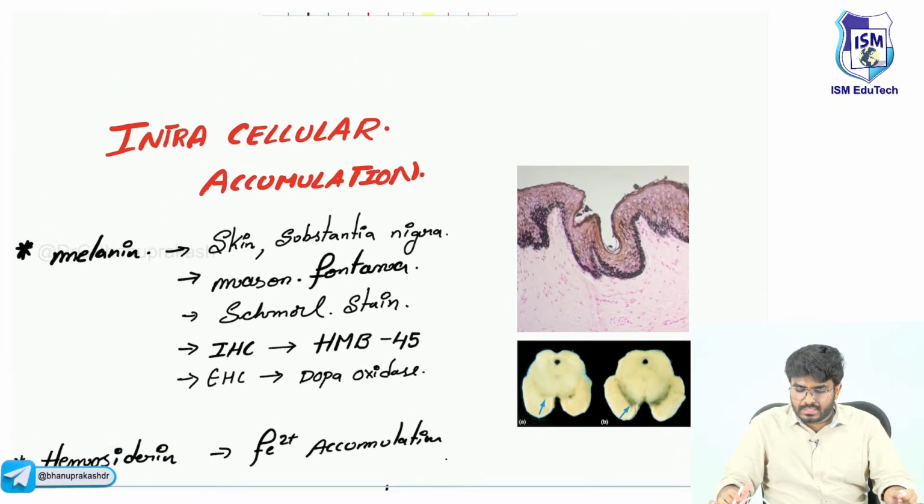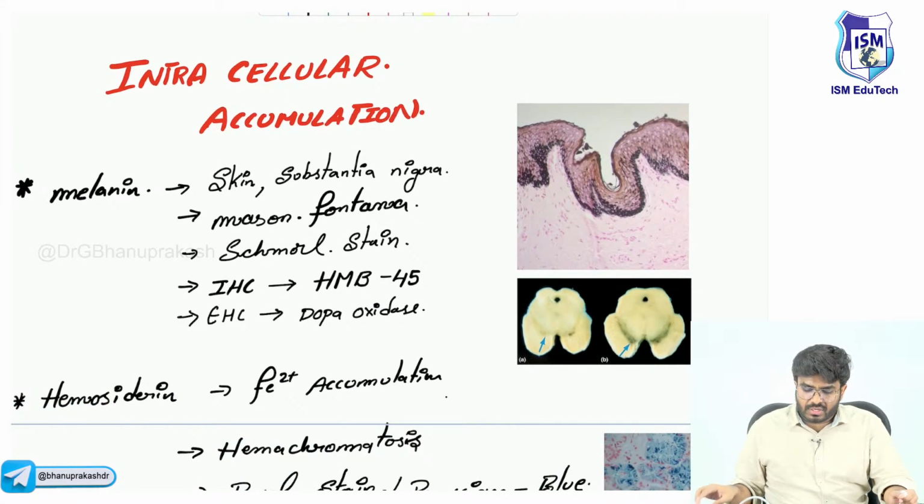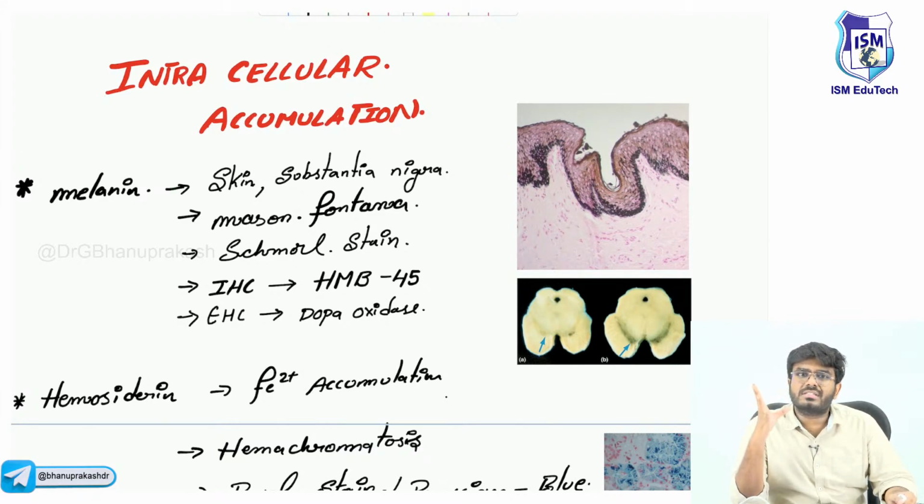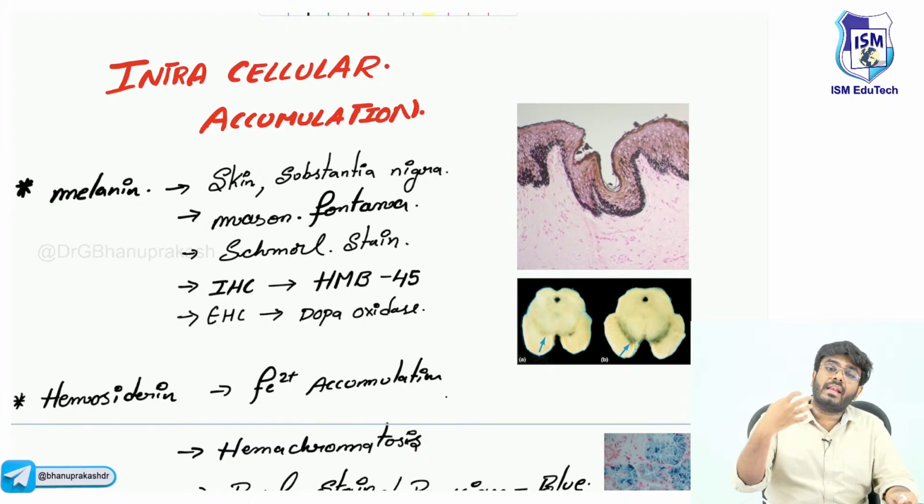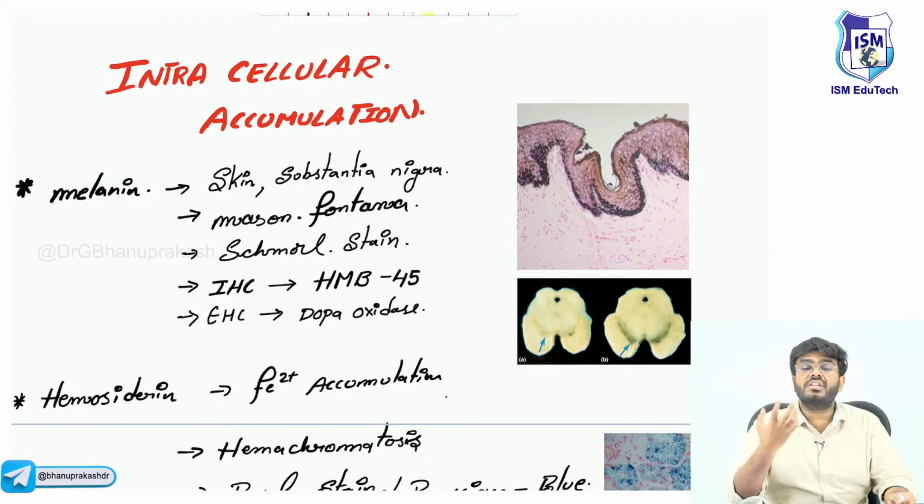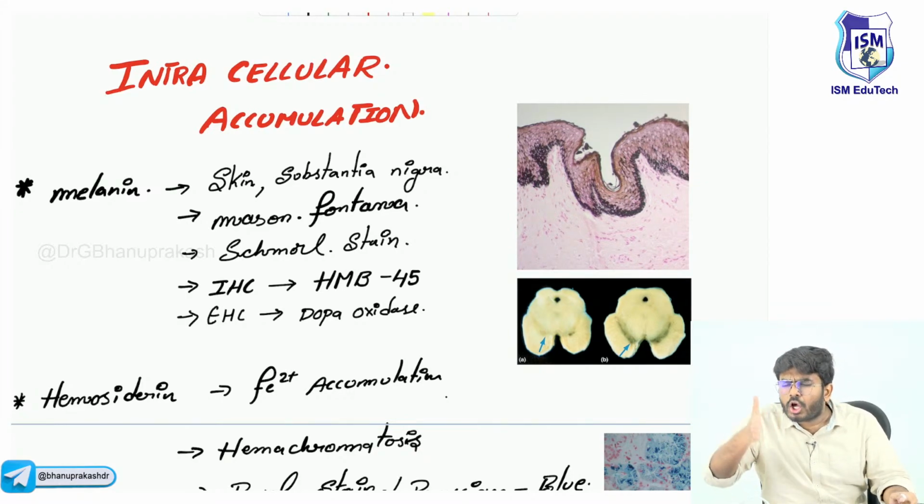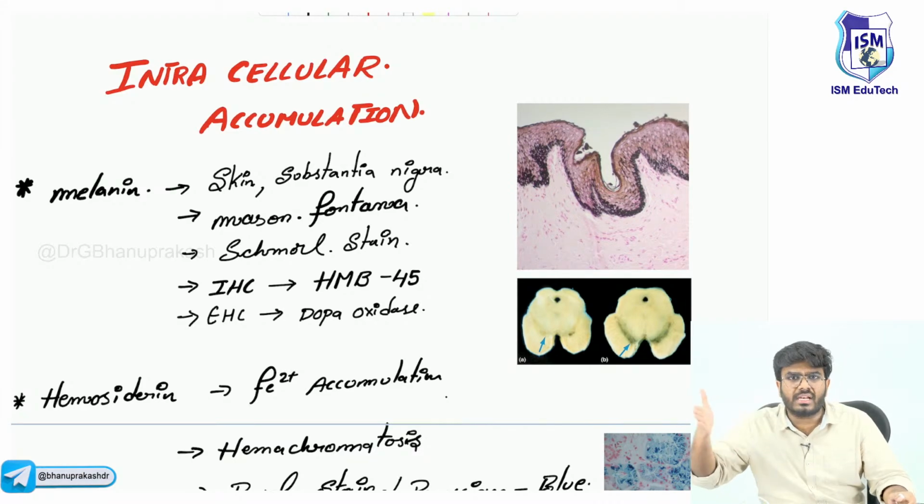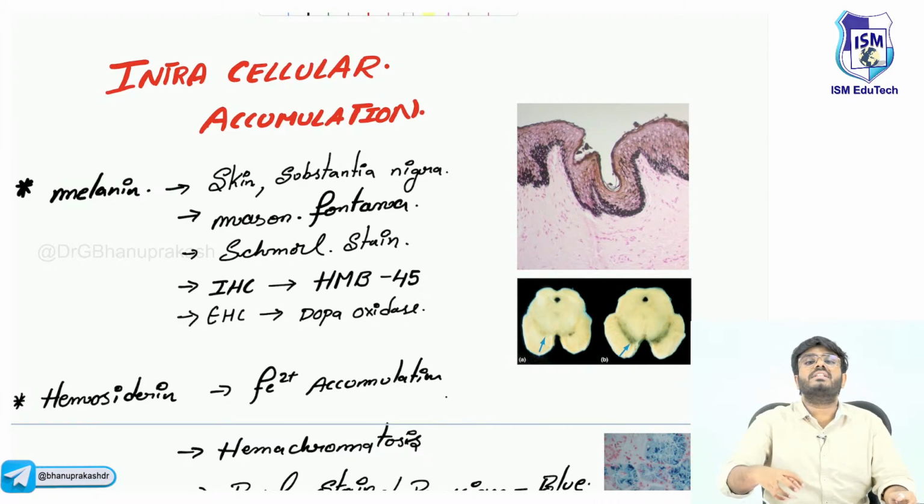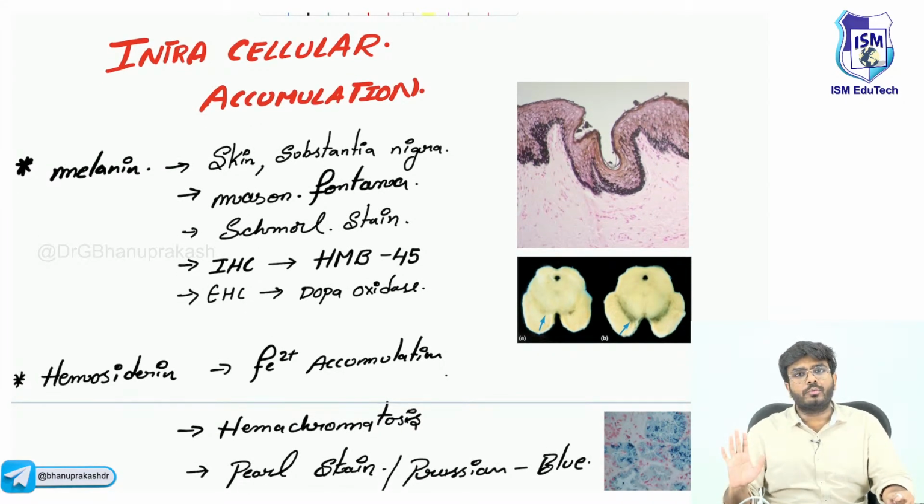Now after this, let's discuss the topic called intracellular accumulations. In certain pathological conditions, certain substances will start to accumulate inside your cells, for example iron accumulation, copper accumulation, glycogen accumulation, calcium accumulation. In different pathological conditions, different substances accumulate inside your cells. So that's our topic, sir, intracellular accumulation.